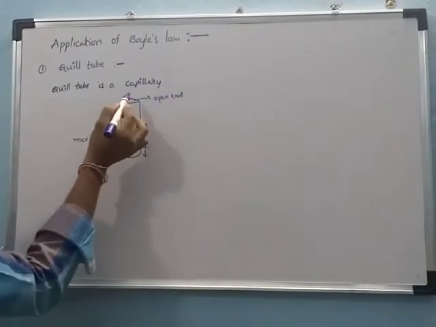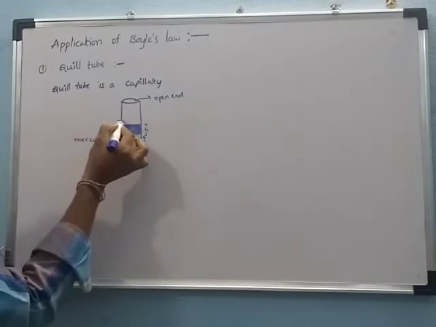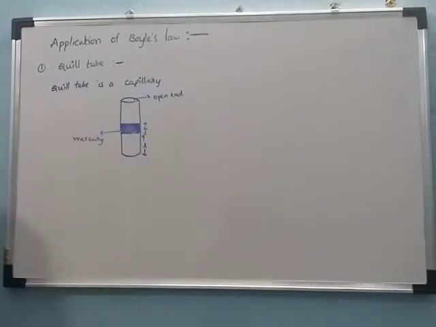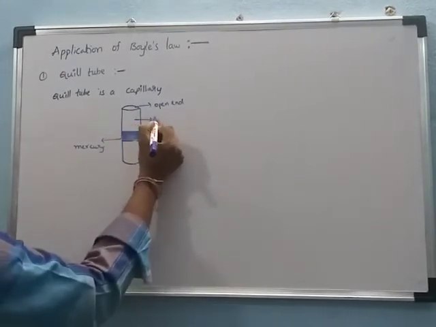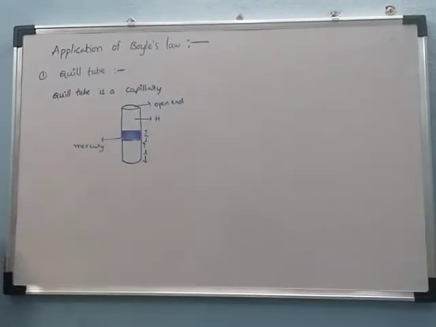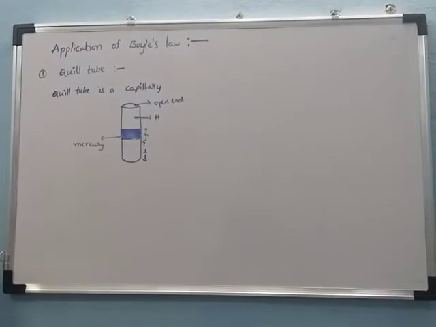The open end is in atmospheric pressure, which is denoted by H.